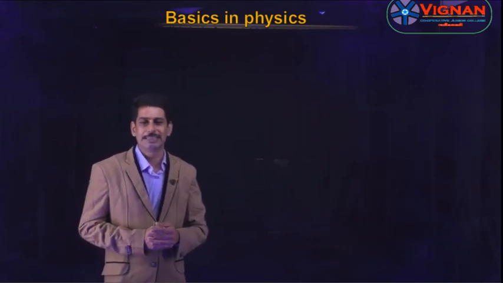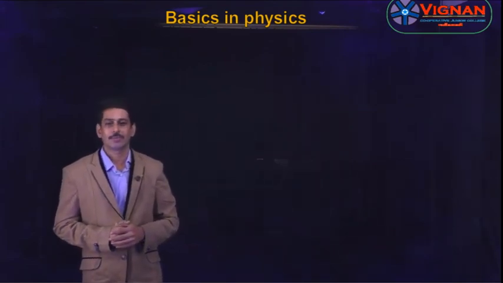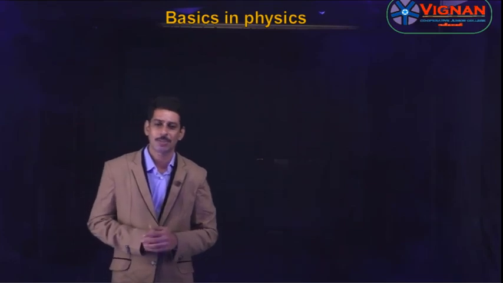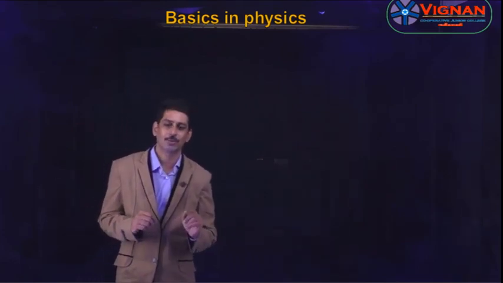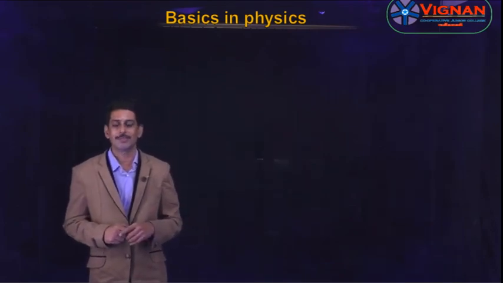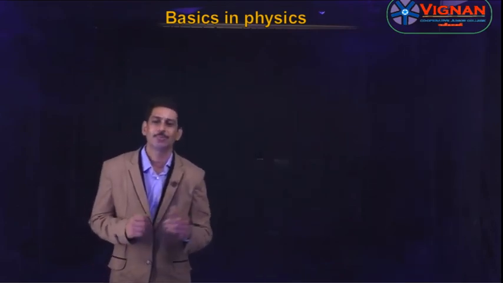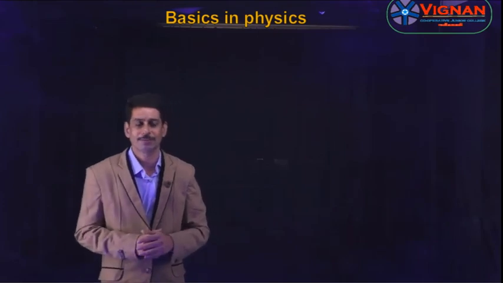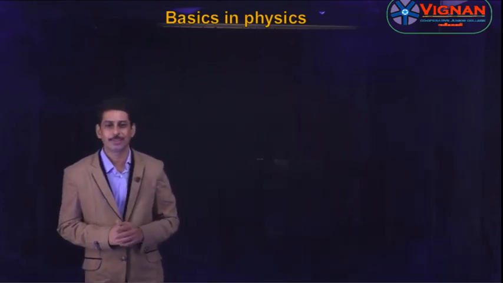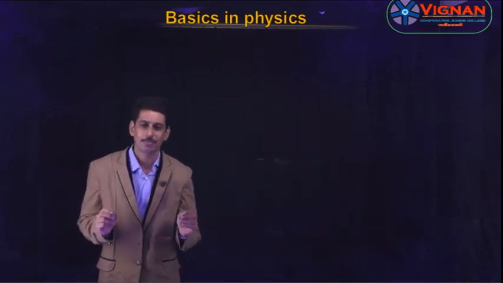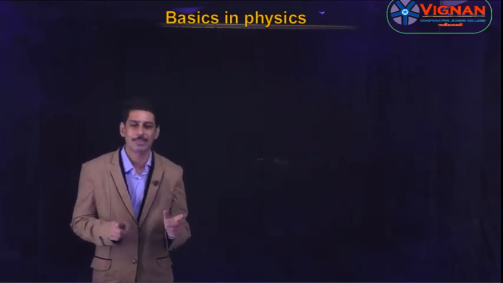And we also learned about rest and motion. A body is said to be at rest if the position of the body does not change with reference to time or with reference to a fixed point. And the body is said to be in motion if the position of the body changes with reference to time or with reference to a fixed point. Rest and motion are relative terms, they are not absolute. So can a body be at rest and in motion simultaneously? The answer is yes.